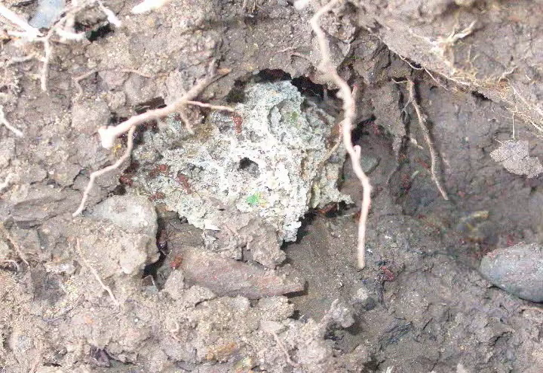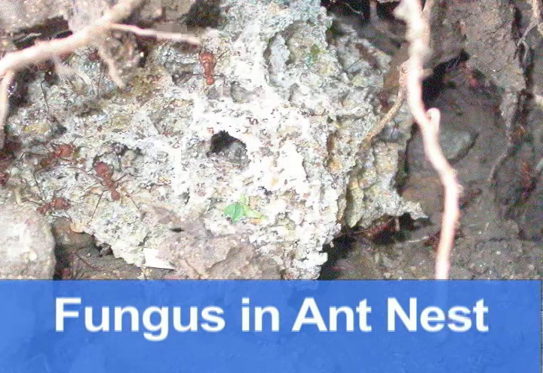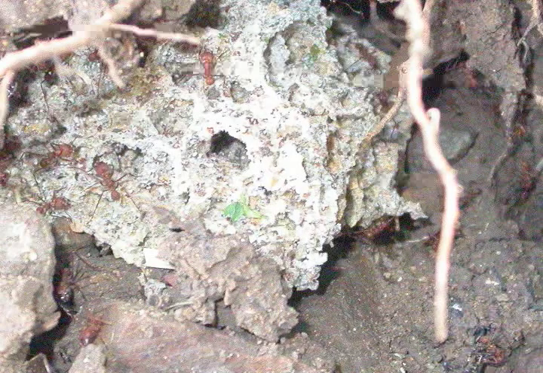This is the fungus, the white one. This fungus produces specific structures that will feed the colony of ants.